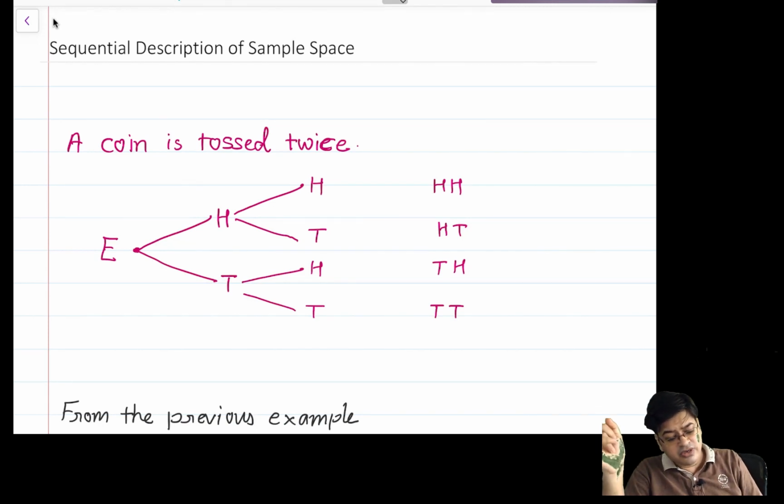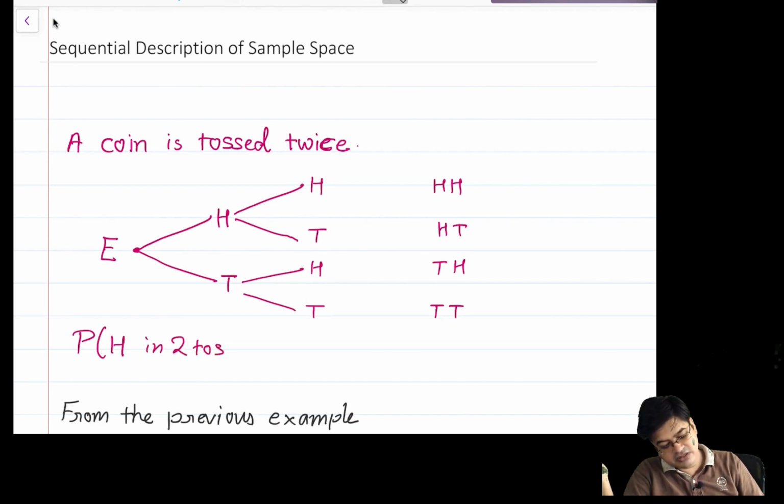Now if the question is asked to you, for example, what is the probability of occurrence of head in the second toss given that tail appeared in the first toss?